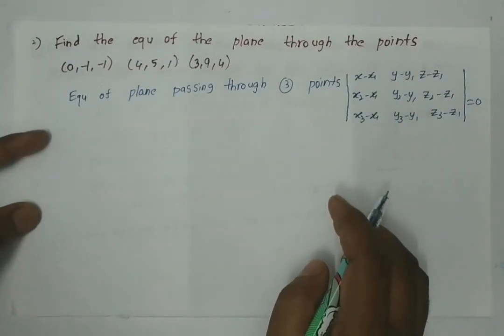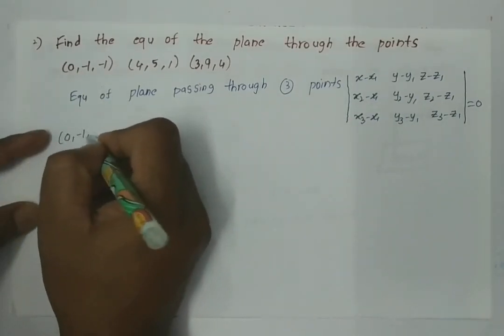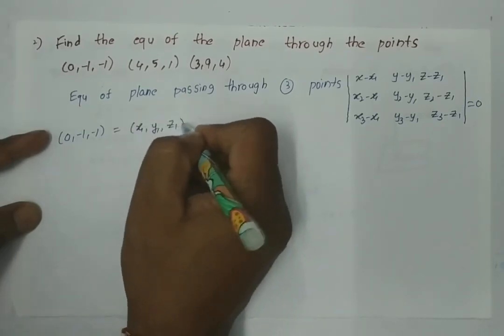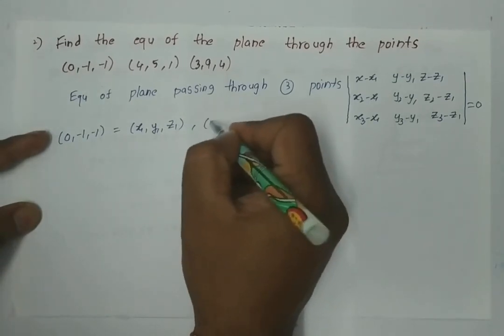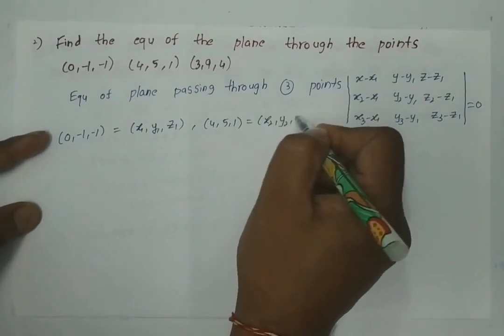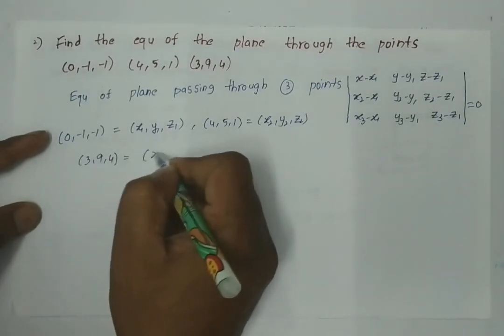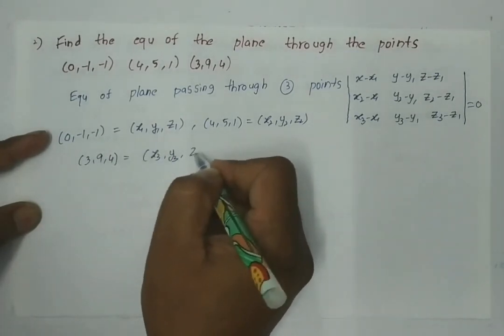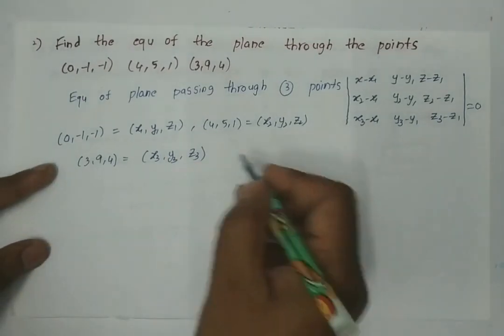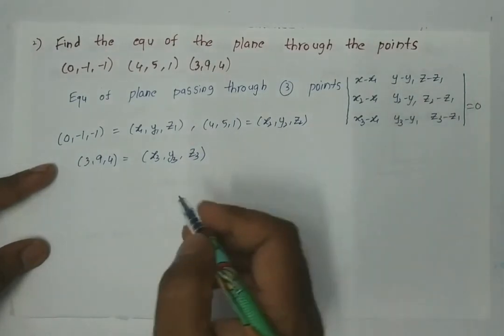First, let us consider the given 3 points: 0, -1, -1 as x1, y1, z1. Next, 4, 5, 1 as x2, y2, z2. Next, 3, 9, 4 as x3, y3, z3. So just substitute all these points in the given formula, and after that we have to find the determinant.